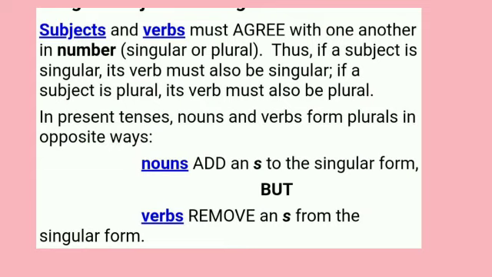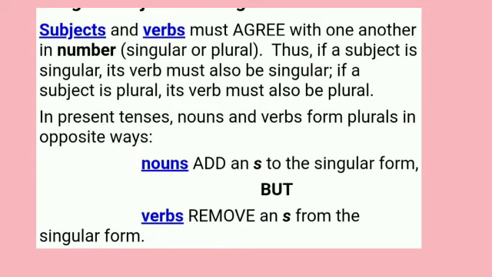Dear children, subjects and verbs must agree with one another in number, that is singular or plural. Thus, if a subject is singular, its verb must also be singular. And if a subject is plural, its verb must also be plural. In present tenses, nouns and verbs form plurals in opposite ways. Nouns add an s to the singular form, but verbs remove an s from the singular form.